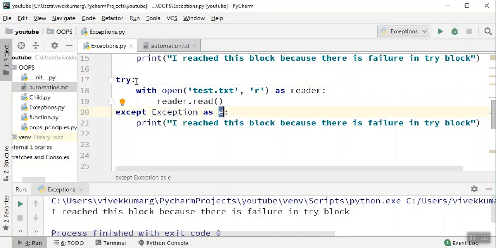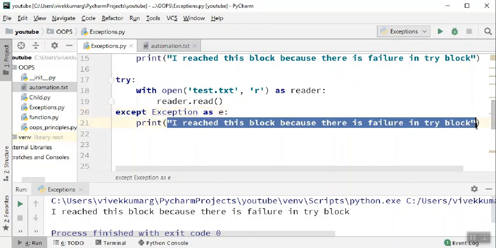Listen carefully. When there is an error in the try block, the message from Python will be sent to this E variable of the except block. So instead of your customized message, you can print that E variable.